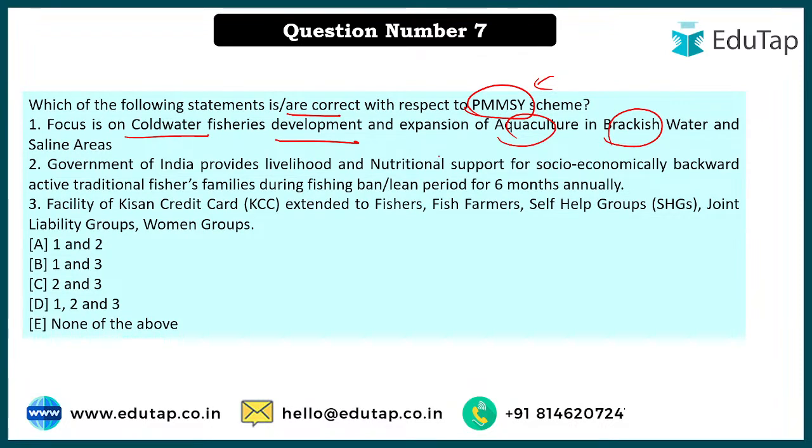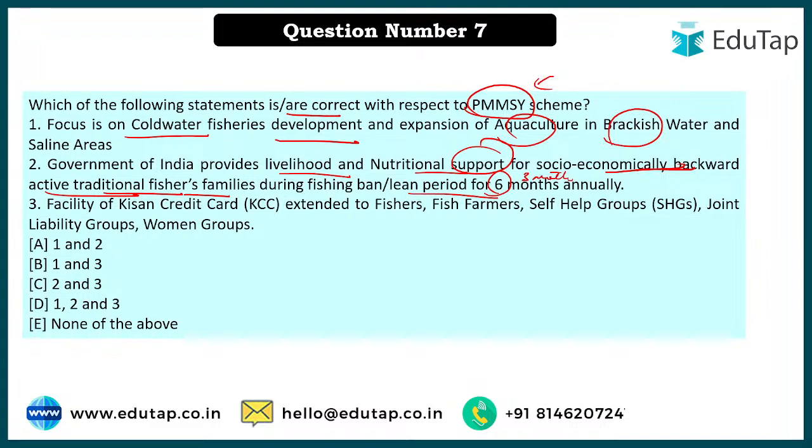Secondly, in this statement, the lean-in period is not 6 months but rather 3 months, because initially we are also focusing on diversifying and uplifting the farmers in the fishery sector, right? So for that, the Government of India has provided some livelihood and national support for socio-economically backward active traditional fisher families. ठीक है, because some families are engaged with fisheries but they are not that well off, and they are also included under the scheme.